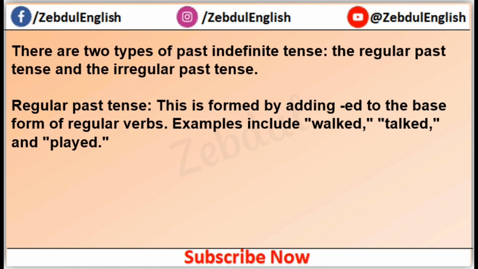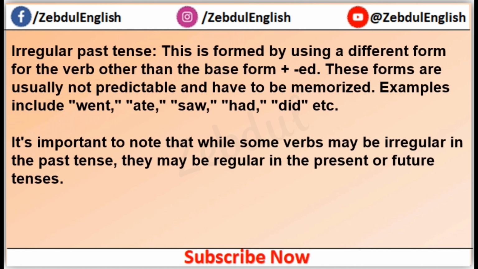There are two types of past indefinite tense, the regular past tense and the irregular past tense. Regular past tense is formed by adding ed to the base form of regular verbs. Examples include walked, talked and played. Irregular past tense is formed by using a different form of the verb other than the base form plus ed. These forms are usually not predictable and have to be memorized.